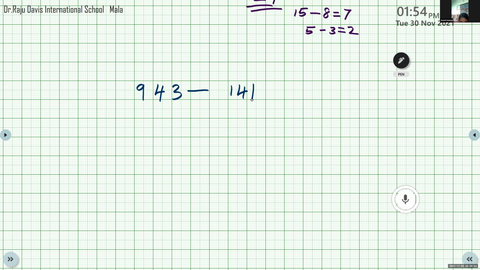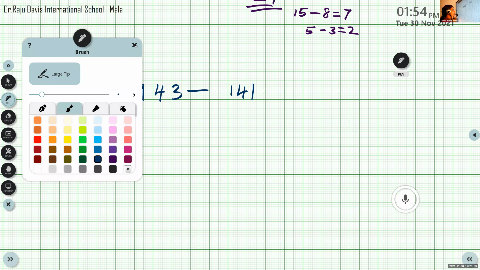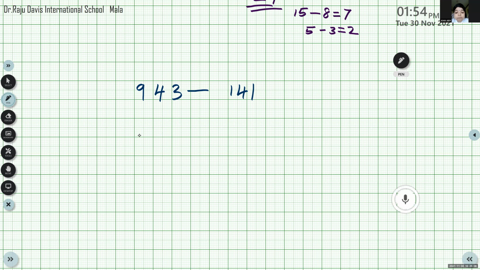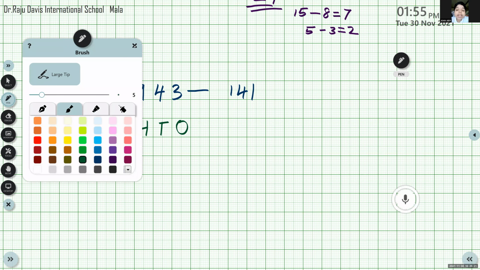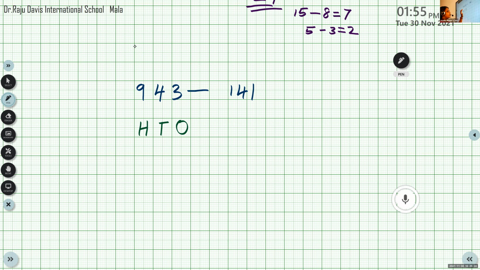How many places are there? There are three places. Yes, three places. The places are ones, tens, hundreds. Now we can write these numbers according to their places. And here we have the first number, 943, minus 141.